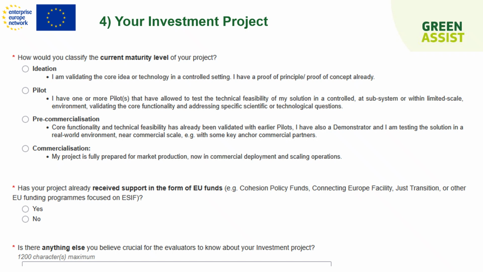So you really have to be transparent and fill in the self-declaration in good faith. That's very important. Then finally, we ask you if you already received European funding for this project. It is authorized except if you have received EU LIFE grants. And finally, we ask you if you have additional elements to make us aware of.